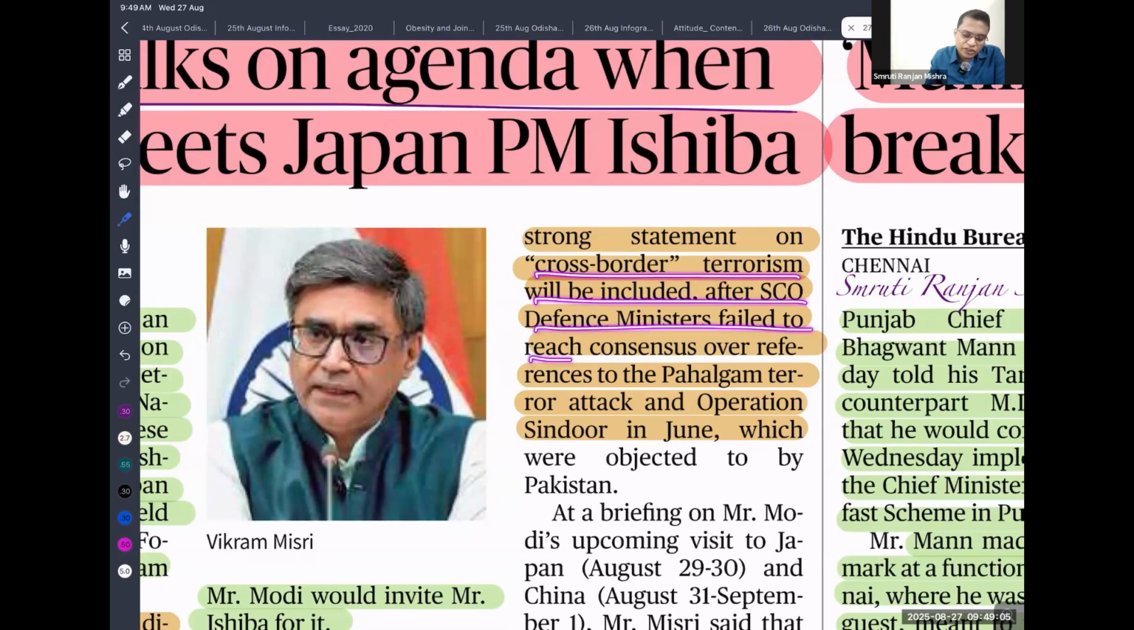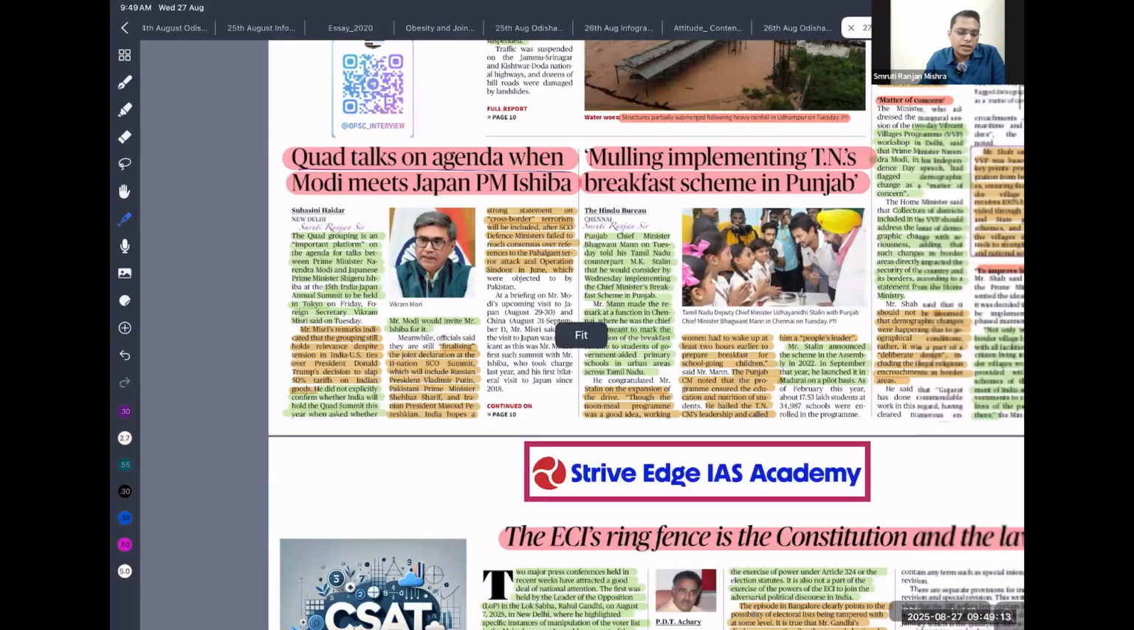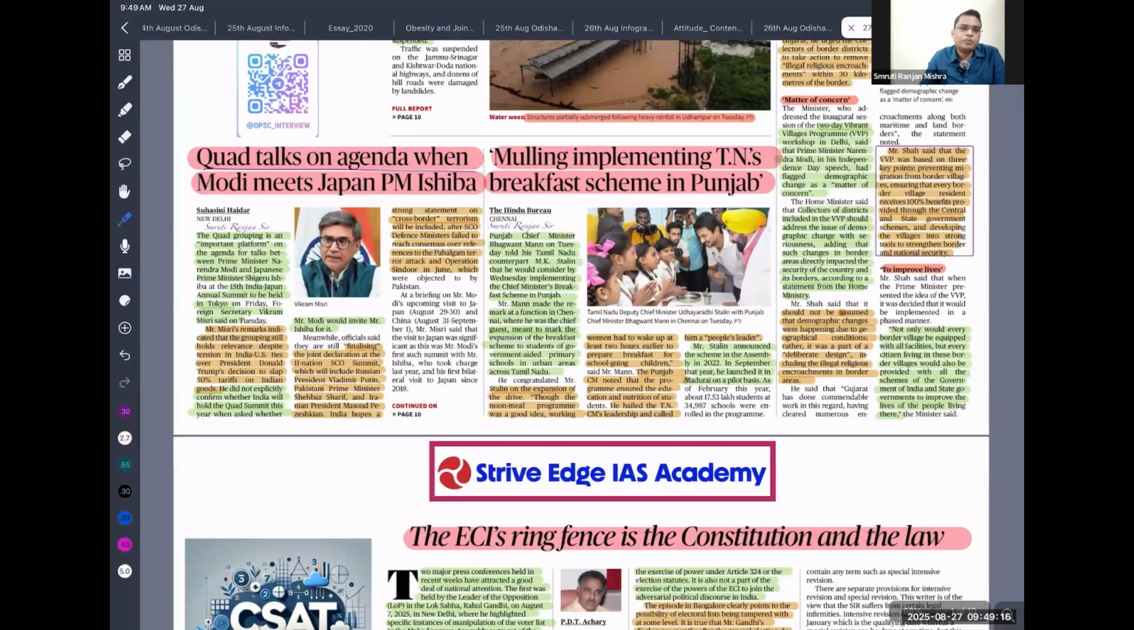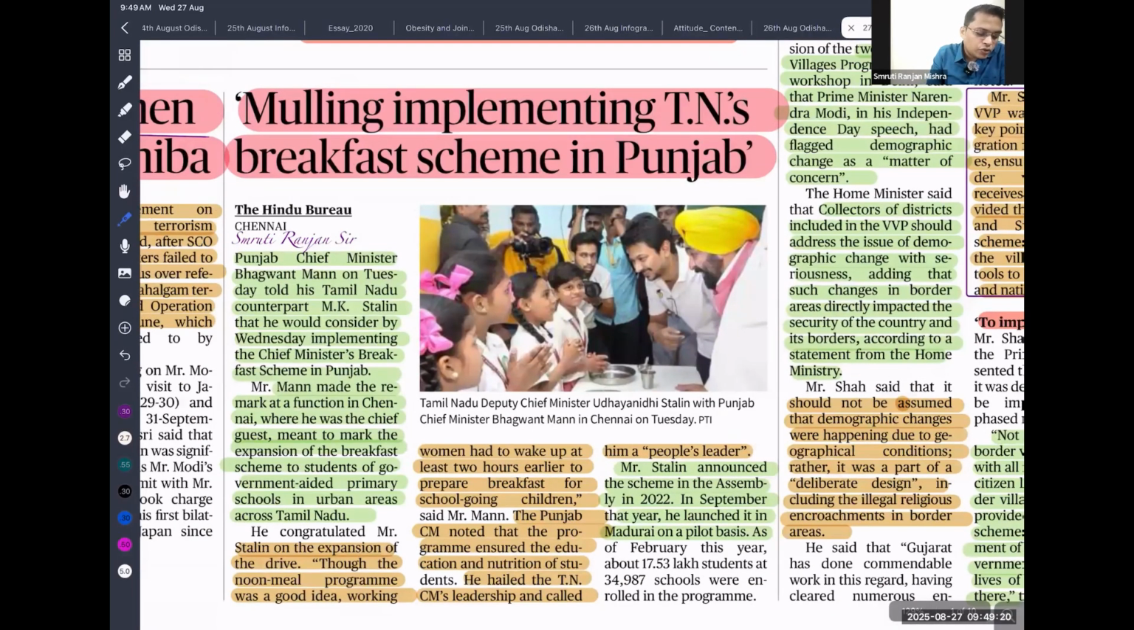Defense Ministers failed to reach consensus over the reference to the Pahalgam terror attack and Operation Sindoor. That is what India is pushing hard for, so that we can get a joint statement. If there is a joint statement, it is embarrassing for Pakistan, and it will put pressure on Pakistan to control its cross-border terrorism.